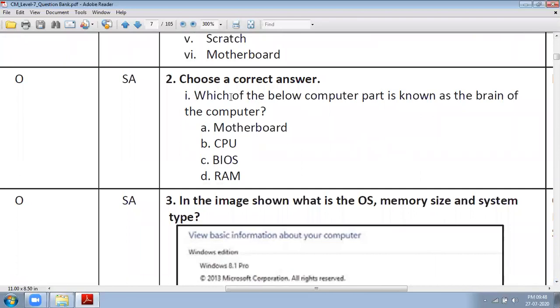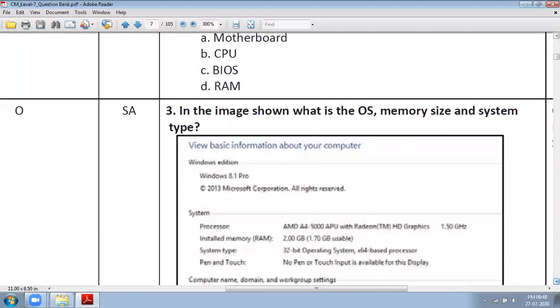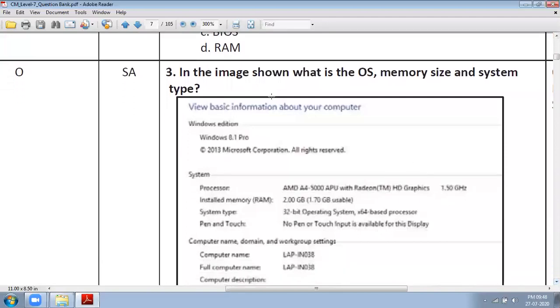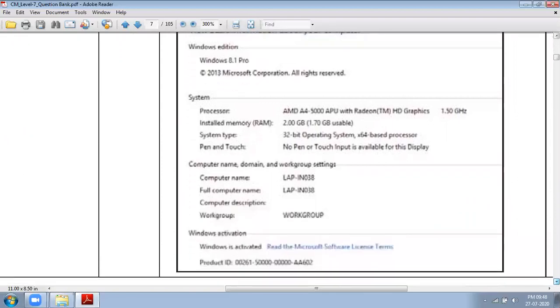Choose the correct answer. Which of the below computer parts is known as the brain of your computer? All of you know, CPU. In the image shown, what is the OS, memory size, and system type? Already we have discussed through the video classes. Here this is Windows 8.1, memory size is 2 GB, and system type is a 32-bit operating system.